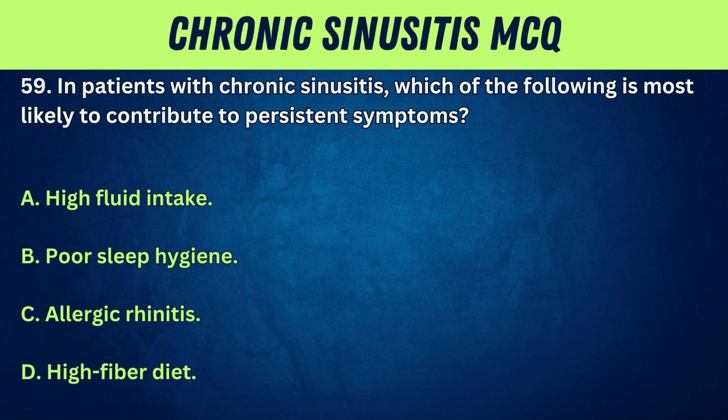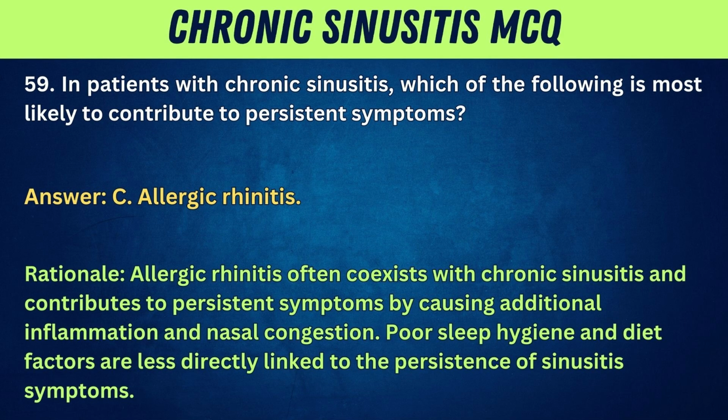59. In patients with chronic sinusitis, which of the following is most likely to contribute to persistent symptoms? A. High fluid intake. B. Poor sleep hygiene. C. Allergic rhinitis. D. High-fiber diet. Answer: C. Allergic rhinitis. Rationale: allergic rhinitis often coexists with chronic sinusitis and contributes to persistent symptoms by causing additional inflammation and nasal congestion. Poor sleep hygiene and diet factors are less directly linked to the persistence of sinusitis symptoms.